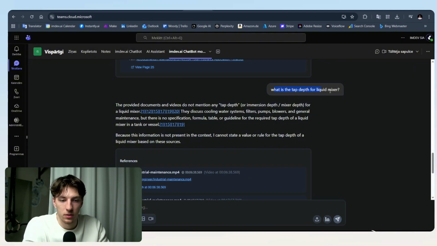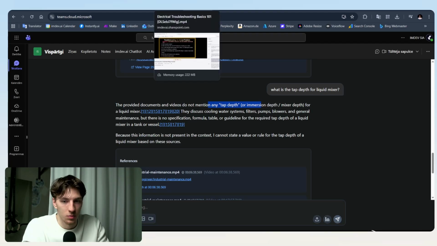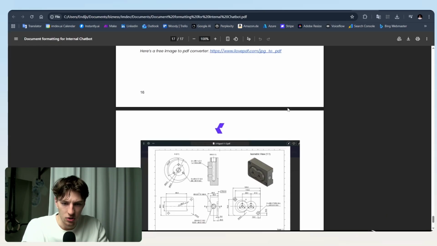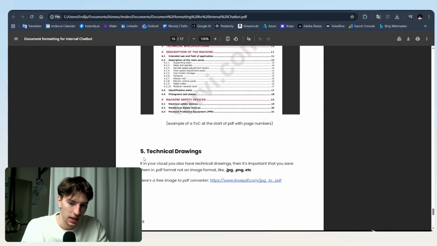For example, like what is the tap depth for the liquid mixer? In my example, I didn't index the technical drawing, I think, so it didn't give me the answer. But you can check out how it works in my previous video, which was specifically for this technical drawing thing. It's, I think, awesome and also saves a lot of time when working with such files. And if I'm not mistaken, I think this is the last one. Yeah, this is the last step, the fifth one.